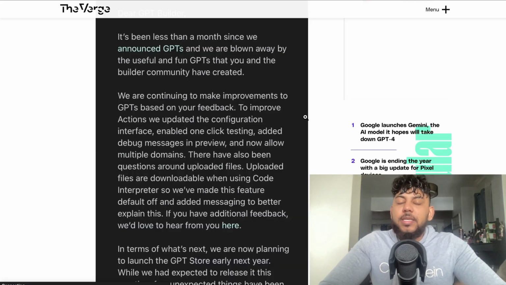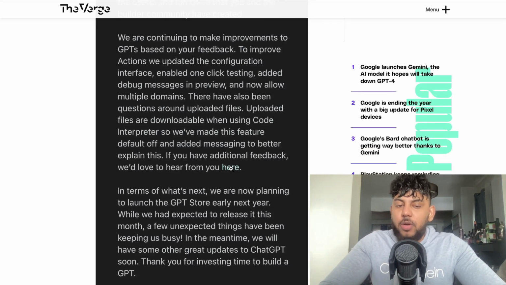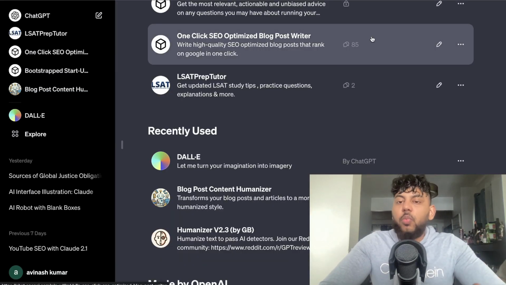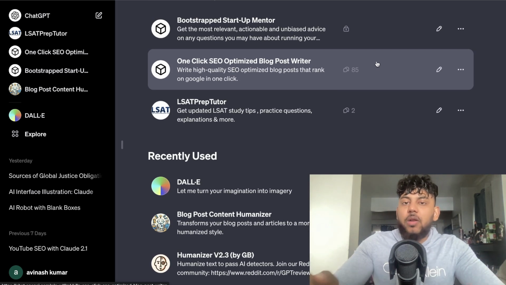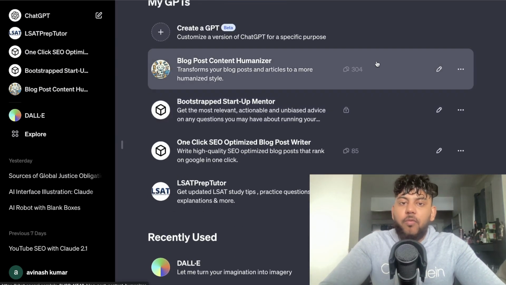Now, OpenAI said that they were going to launch the GPT marketplace in the month of December, but they've recently pushed that back until the year 2024. So it's going to be launched in the beginning of next year. But that doesn't mean that you shouldn't start building out your GPTs, because once it does launch, if you do have a GPT that's working well, you will be ahead of your competitors and your GPT can rise to the top and you can start making money from your GPT.